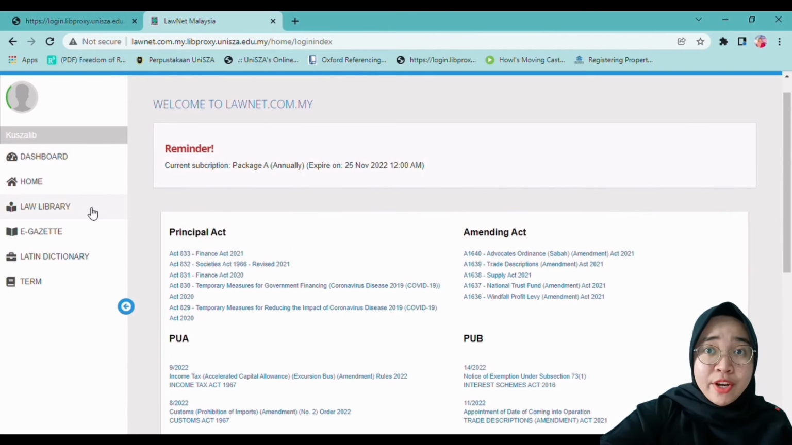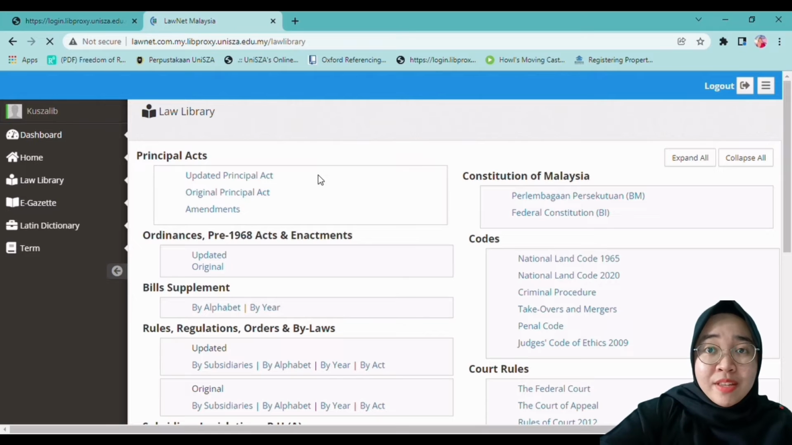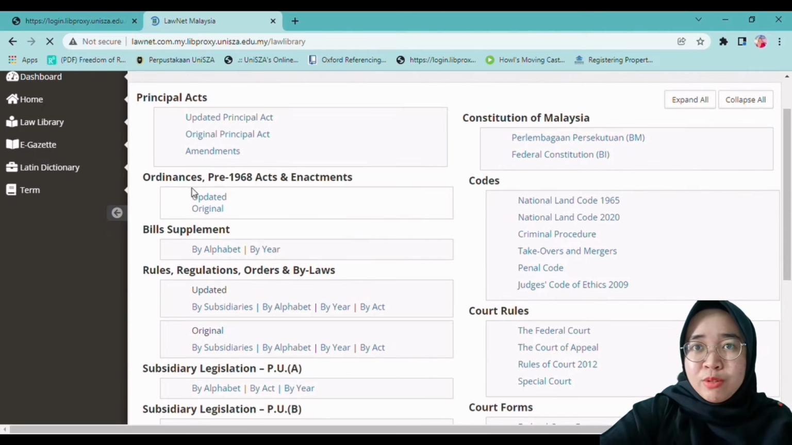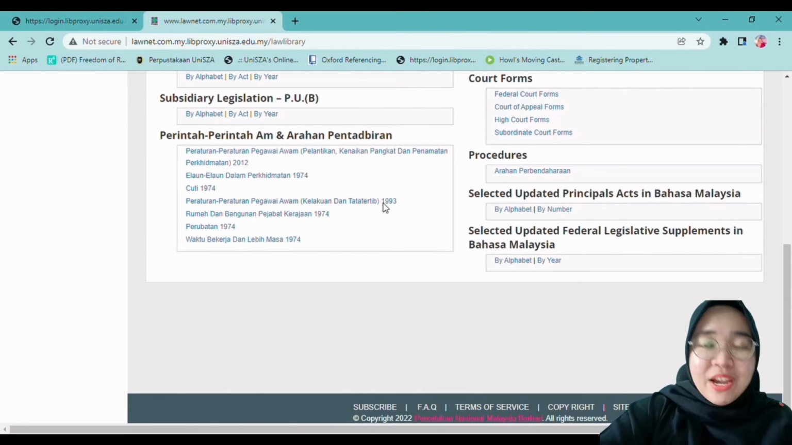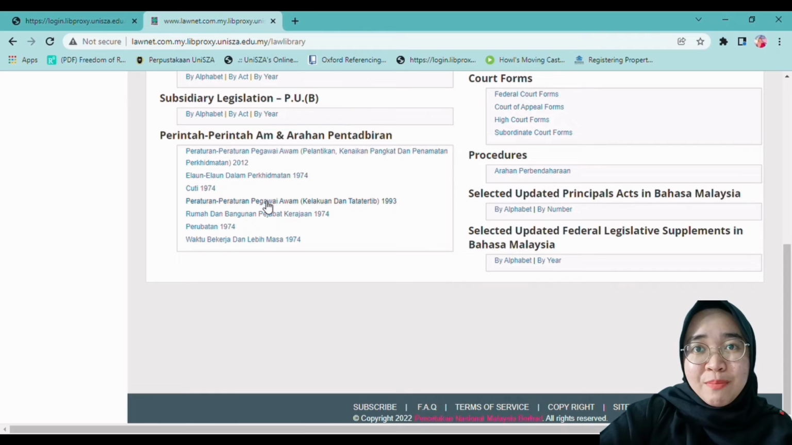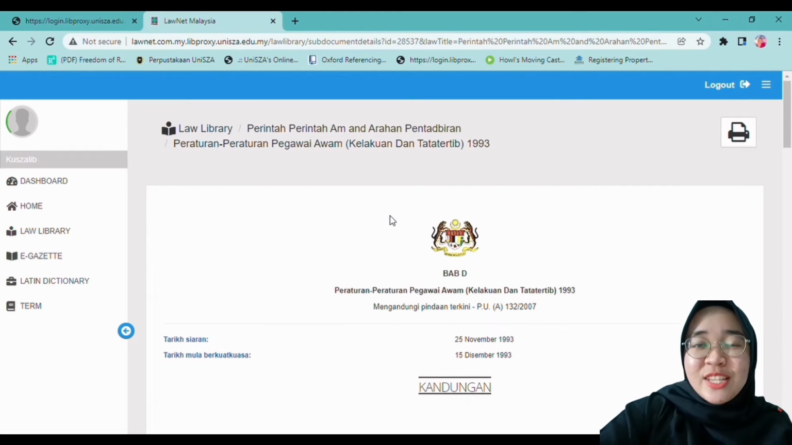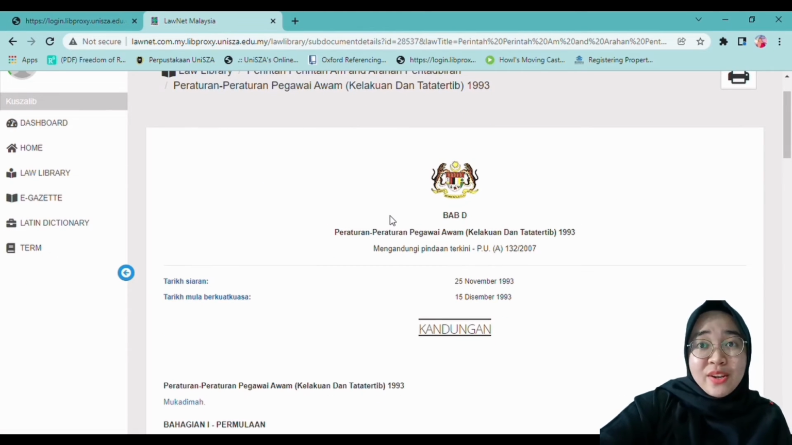So click on the Law Library to view the available acts and you will see the sections on this page. We have Principal Acts, where the updated version, original, and even amendments are provided. We also have Ordinance Enactment, Rules and Regulations, Subsidiary Legislation, Perintah-Perintah and Arahan Pentadbiran, Court Forms, and many more. Just click on what you want and it will guide you there. For instance, let's look at Peraturan-Peraturan Pegawai Am. It's simple, right? So that's all for the tutorial on how to use CLJ and LawNet from me.